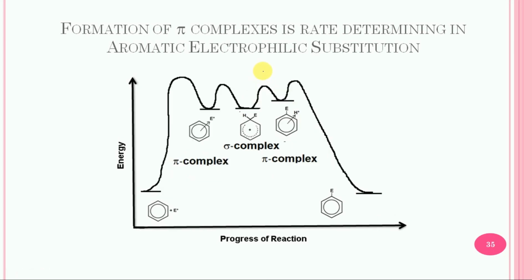And in the second case, the formation of the pi complex is the rate determining step in aromatic electrophilic substitution, and it is very clear from this profile diagram that the transition state for the formation of the pi complex has the maximum activation energy. So it is all about the formation of sigma and pi complex and their energy profile diagram in case of aromatic electrophilic substitution reactions.